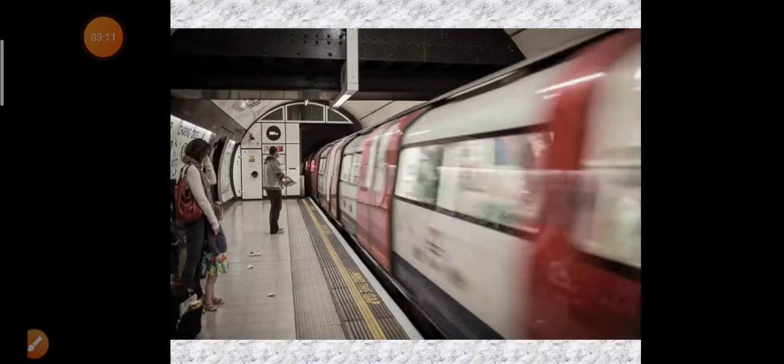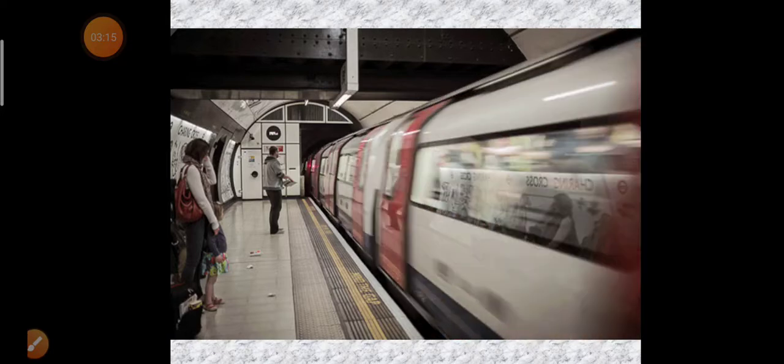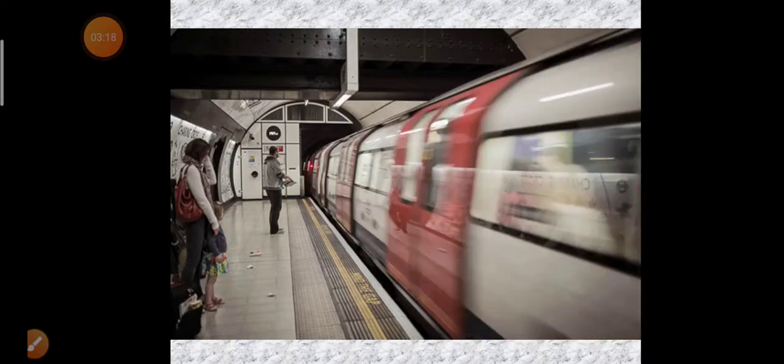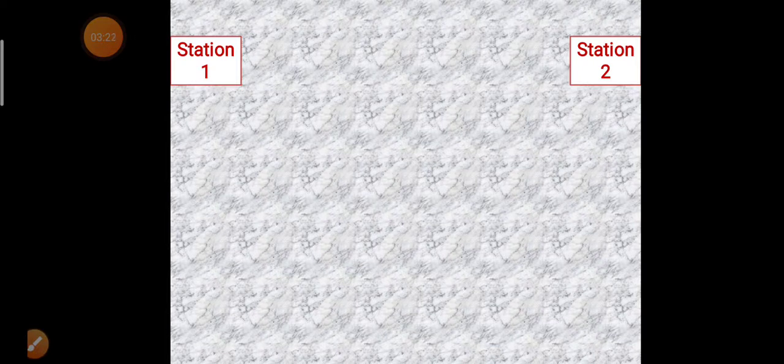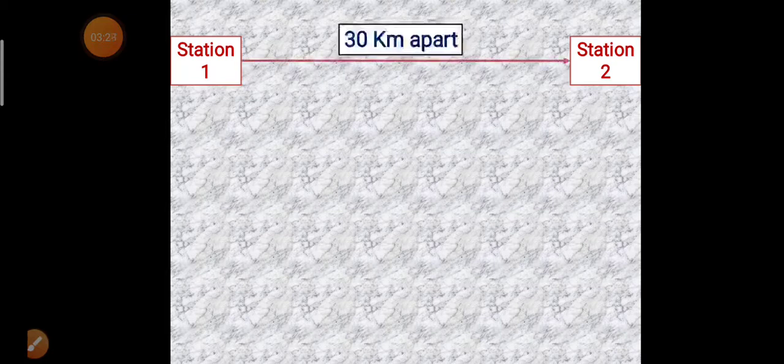You must have seen a train which is moving straight in one direction only. I know during a complete journey, the train will change its direction, but let's just consider a train which moves straight in one direction between two stations, station 1 and 2, which are 30 km apart. Here is our train which moves from one station to another and travels a distance of 30 km.